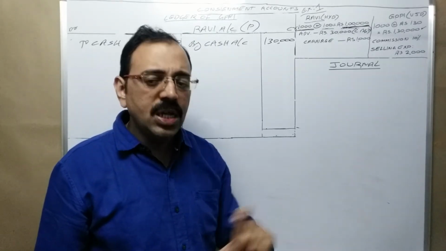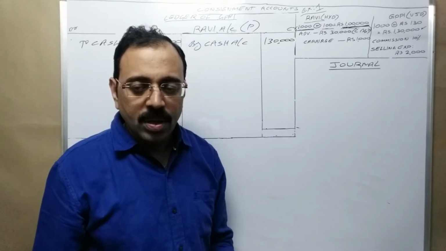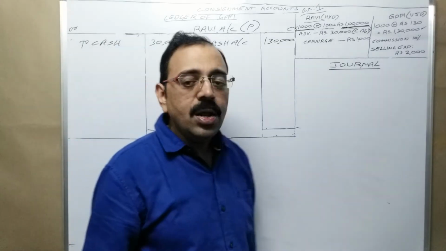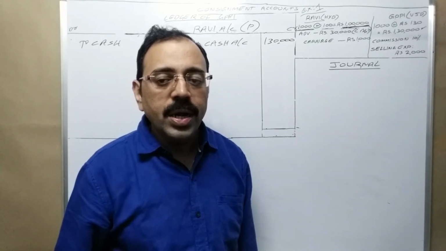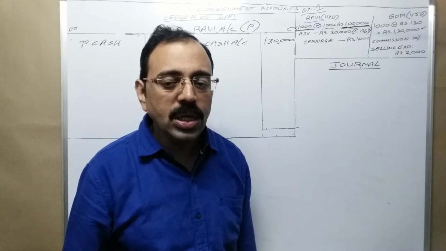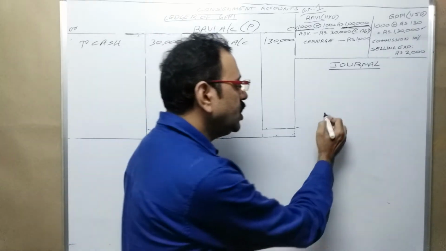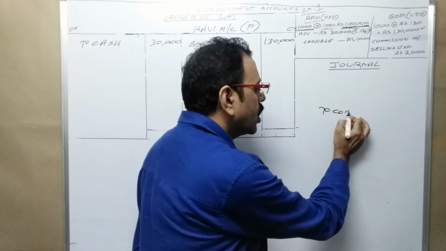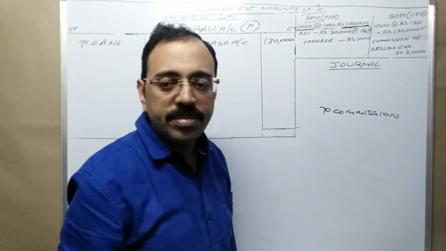This commission is income to me or expenditure? Income. Income comes under nominal account. What is the nominal account rule? Debit all expenses and losses, credit all incomes and gains. Since commission is income to me, commission is to be credited.